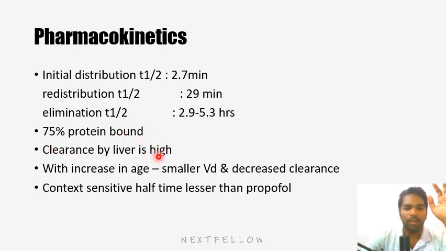It is 75% protein bound. You remember this. We will have an important point regarding this protein binding and kidney and liver failure in the later slides. Clearance by the liver is very high. It is cleared by the liver, and the metabolites are excreted by the kidneys, like most anesthetic drugs. With increase in age, because of the smaller volume of distribution and decreased clearance capacity of the liver, the dose should be reduced. So in extremes of age, the dose should be reduced. The normal dose is 0.2 to 0.6 milligram per kg body weight, but on average we take 0.3 milligram per kg. In the elderly, we have to go for a lower dose like 0.2 milligram per kg body weight.